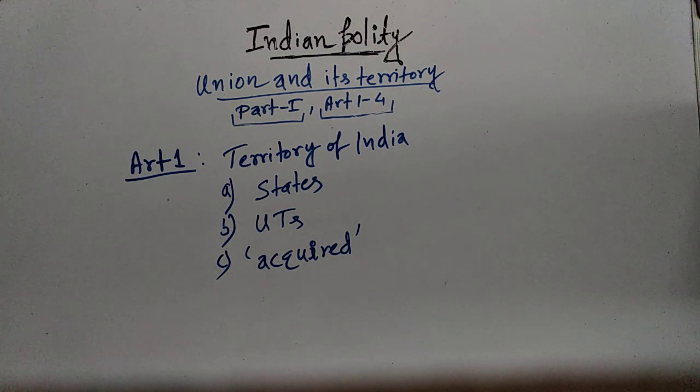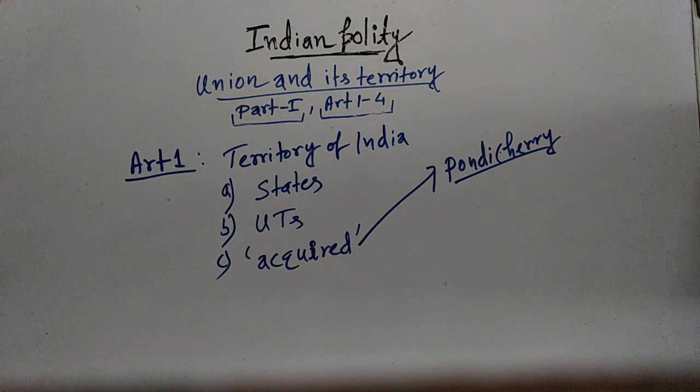So Article 1 is talking about the name of the country, the nature of polity, then the first schedule, and the territory of India, which comprises the states, the union territories and acquired territories. If I give you an example of acquired territories, it will be Pondicherry.